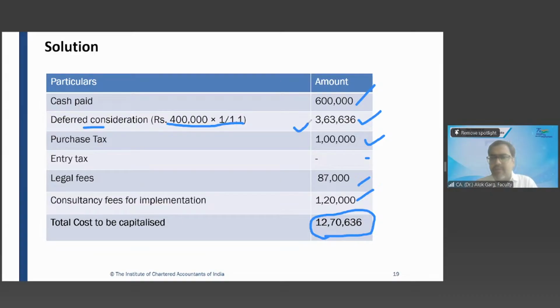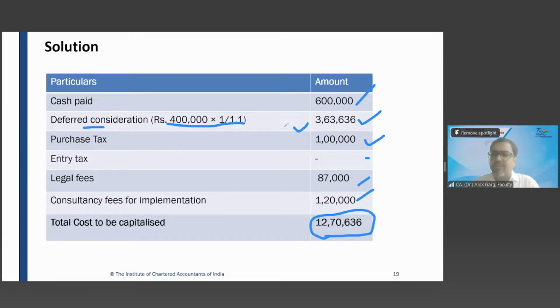Then where will the difference go? So what is the accounting entry on day one? What is the accounting entry on day one for this 10 lakh rupees of software purchase? Intangible asset account debit, to bank 6 lakh, to sundry creditors.